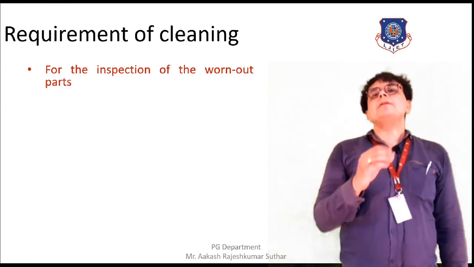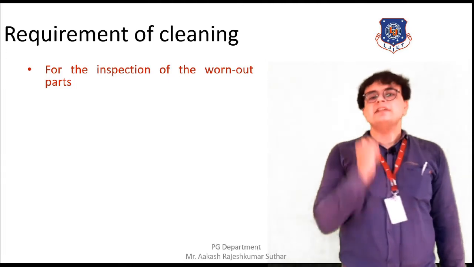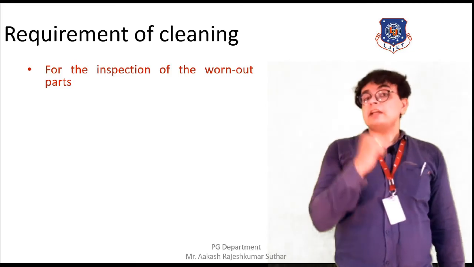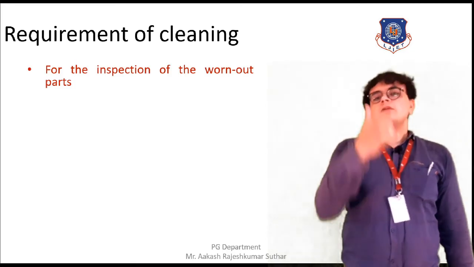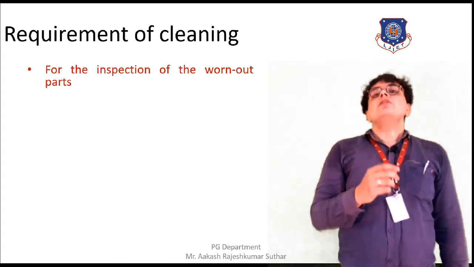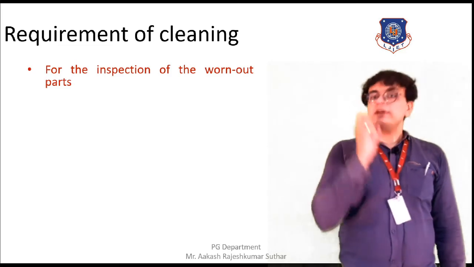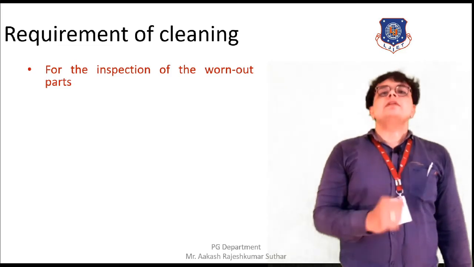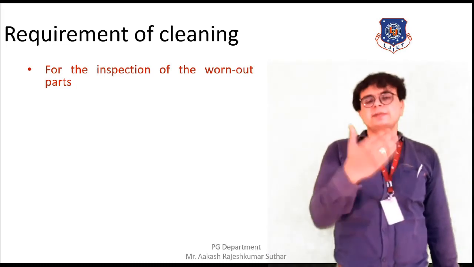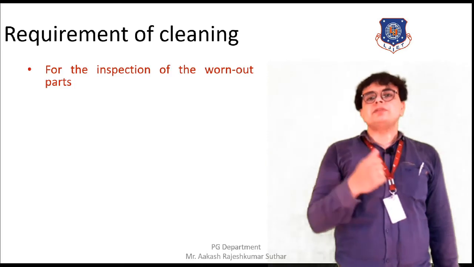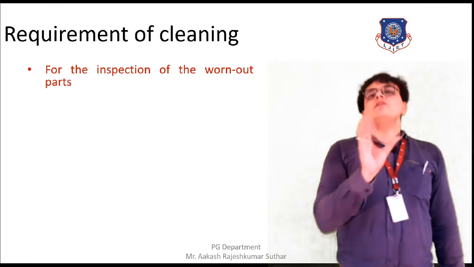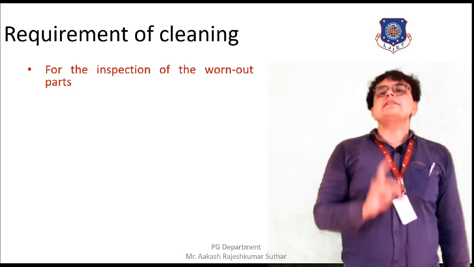For that purpose, cleaning and degreasing is required, and by this the outer surface will be properly cleaned and can be easily observed with our naked eye, and we can get to know how much wear of the machine has taken place. We can quantify the wearing out of the machine, and by this we can take certain decisions according to our requirement. For example, if repairing is required, that can be decided from the observation. If replacement of machine parts is required, that can also be decided from the inspection. So for this purpose, the cleaning is required.